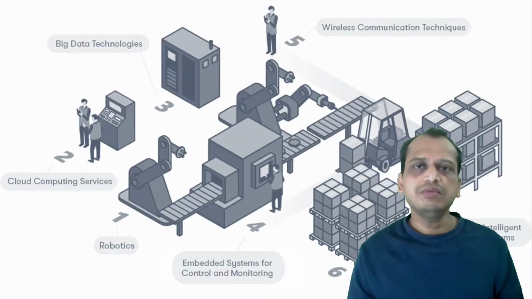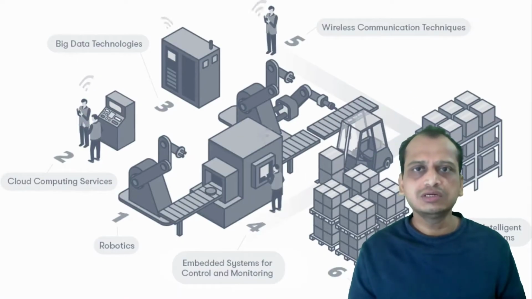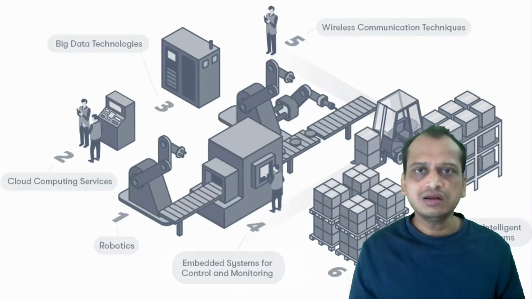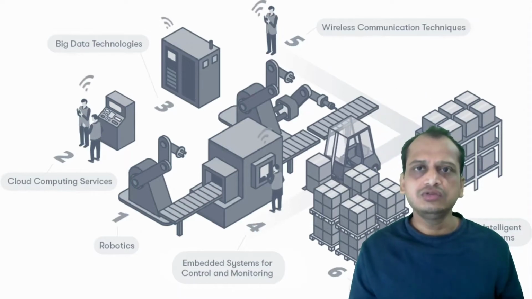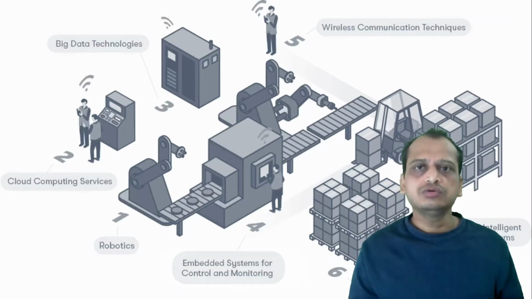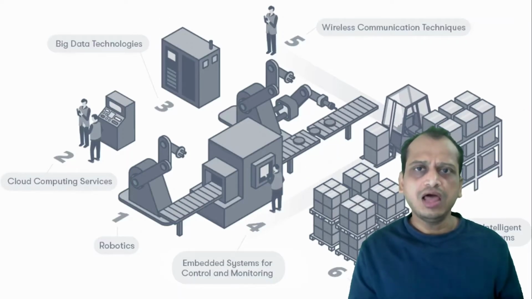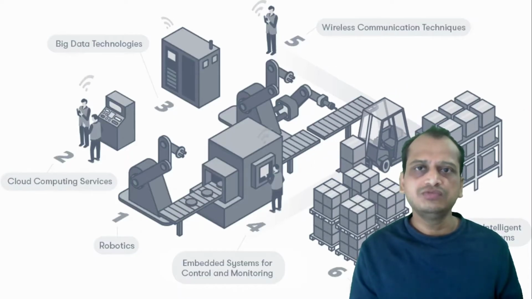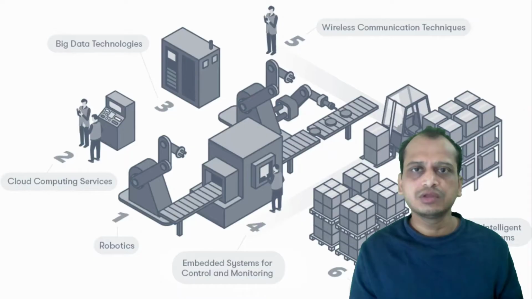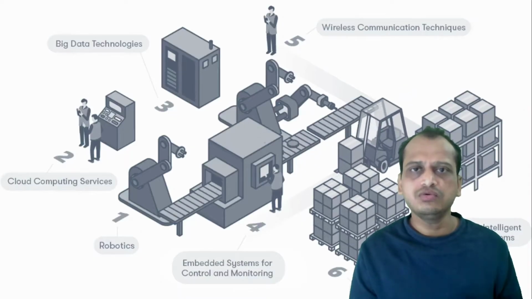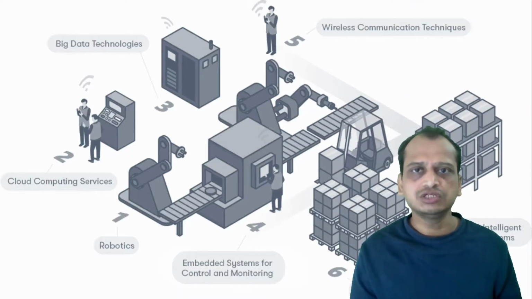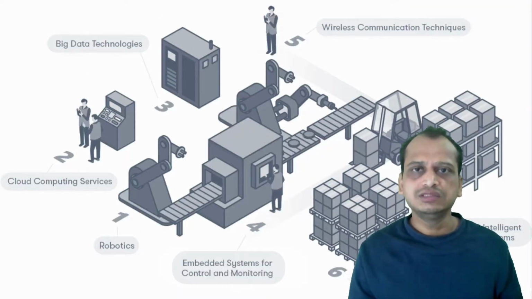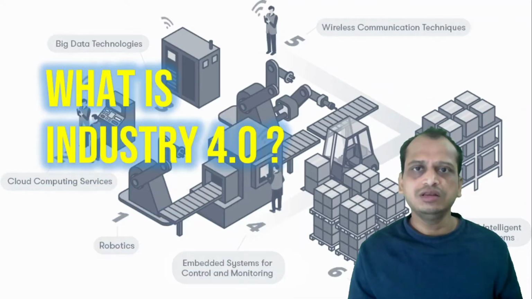Now if you see this animation, you will realize that all these devices working within a manufacturing scenario are interconnected as well as connected to the internet, so that the interconnection will help to gather data. Sensors will take the data, and with the help of the sensors, the PLC will control this device, or the equipment which is being used in manufacturing. All this data is gathered to the cloud, and finally they analyze this data. So that is what Industry 4.0 is.